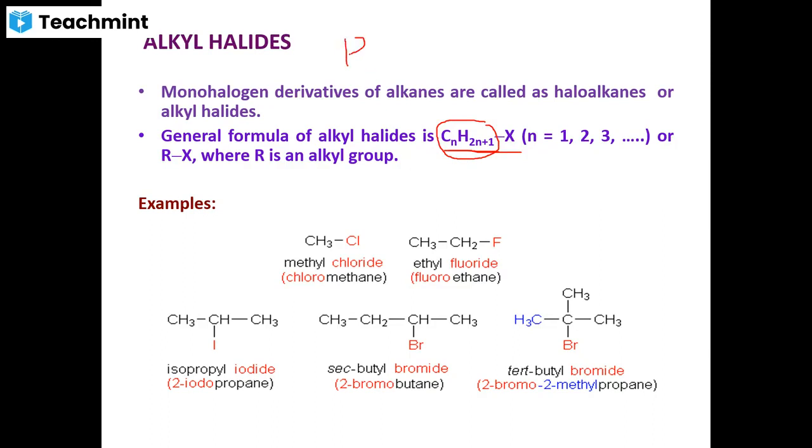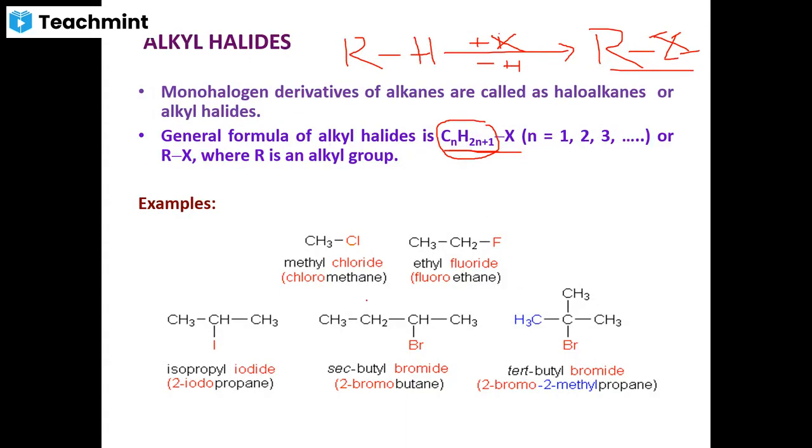If you take RH, it is an alkane. If the hydrogen atom of this alkane is replaced by a halogen atom, you get RX. It means only one halogen atom is substituted. These are called monohalogen derivatives of alkanes, often called alkyl halides.